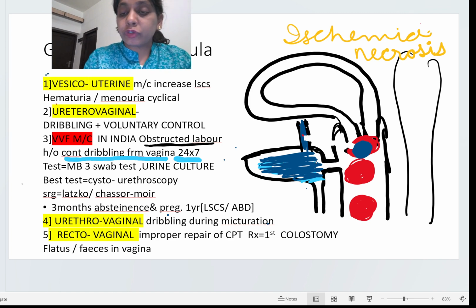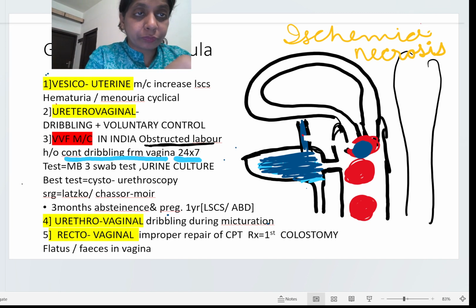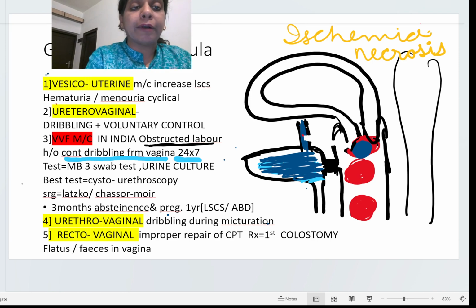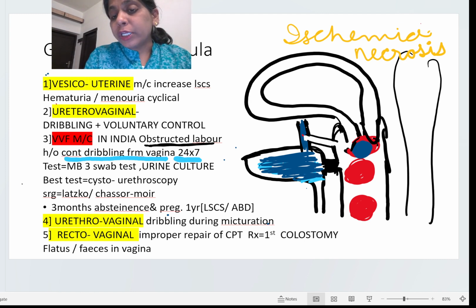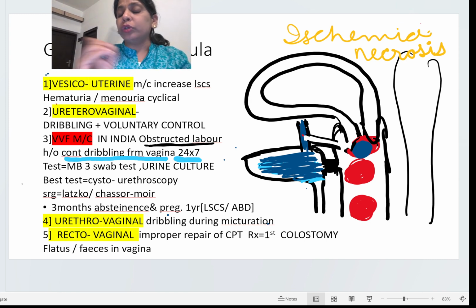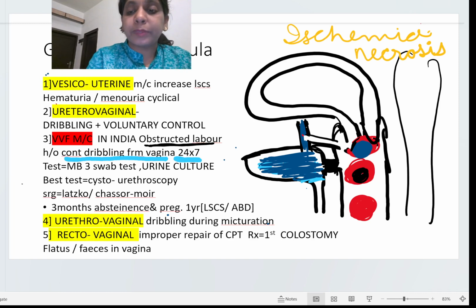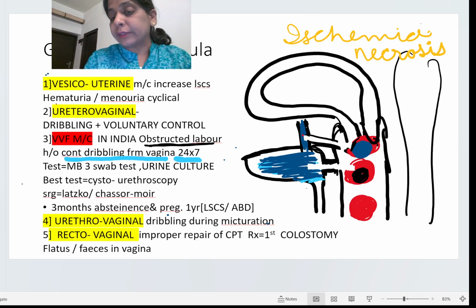If the upper swab gets blue, it means the communication is between the ureter and the vagina. As you all know, the ureter is the uppermost. If this middle swab gets blue, it means that the communication is between the bladder and the vagina.